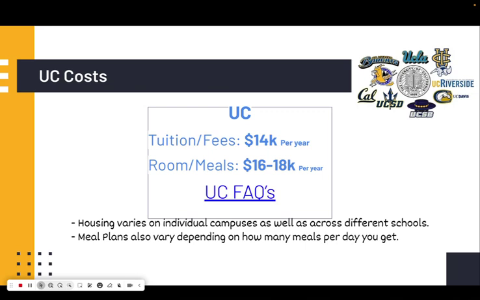These housing and meal plan ranges of $16,000 to $18,000 per year really vary across all different campuses and depend on which meal plan you select. Some students only have breakfast and dinner, for example, or some will only have breakfast. So it really just depends on what your plan is.